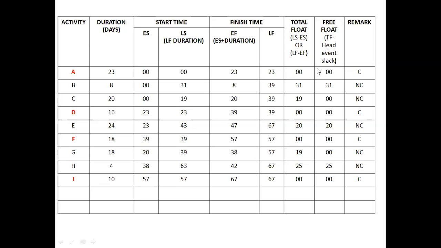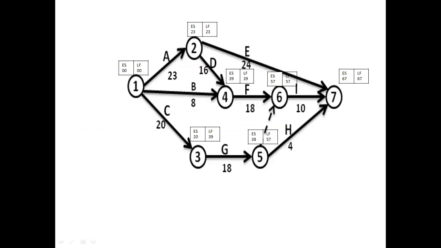Then after that, next is finding the free float. We know that free float means what? It is the total float minus head event slack. Head event slack means, for each activity, the head event will have the earliest start time and latest finish time. Just see here, for activity 1 to 2, latest finish and earliest start.